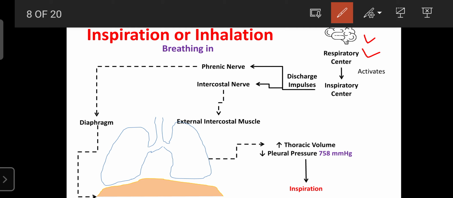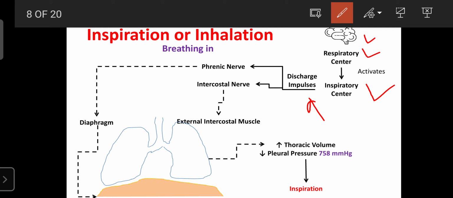And the respiratory center is nothing but a particular group of nuclei present in the medulla oblongata, involved in a unique function. These groups of nuclei present in the medulla oblongata are involved in the regulation of respiration. That's why they are known as the respiratory center. When carbon dioxide increases in the blood and the respiratory center gets the answer from the cerebral cortex, it activates the inspiratory center. Then the inspiratory center discharges impulses, in the form of the answer.